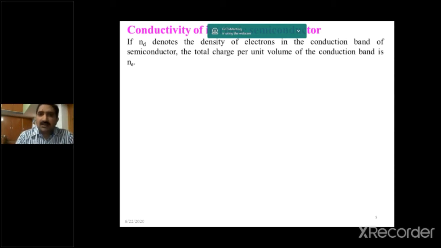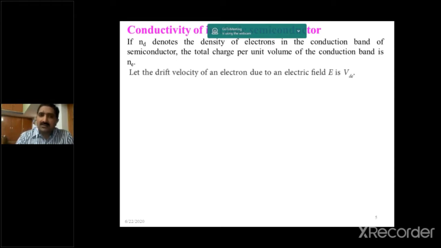Conductivity of intrinsic semiconductor. This is the first case. If Ne denotes the density of electrons in the conduction band of the semiconductor, the total charge per unit volume of the conduction band is Ne. That means Ne gives the number of available charge carriers in the conduction band.